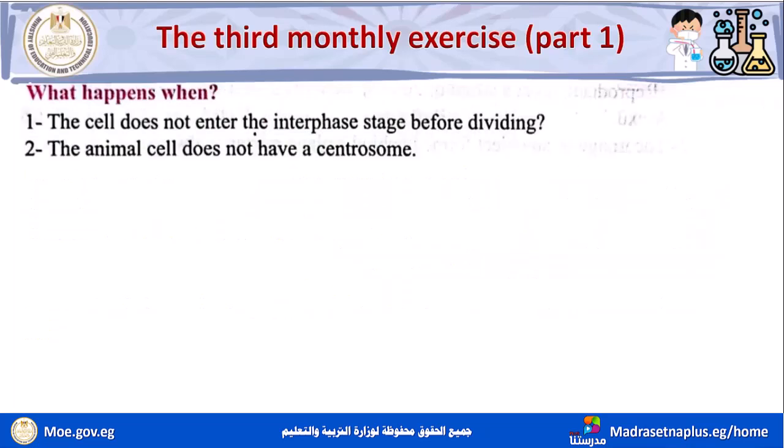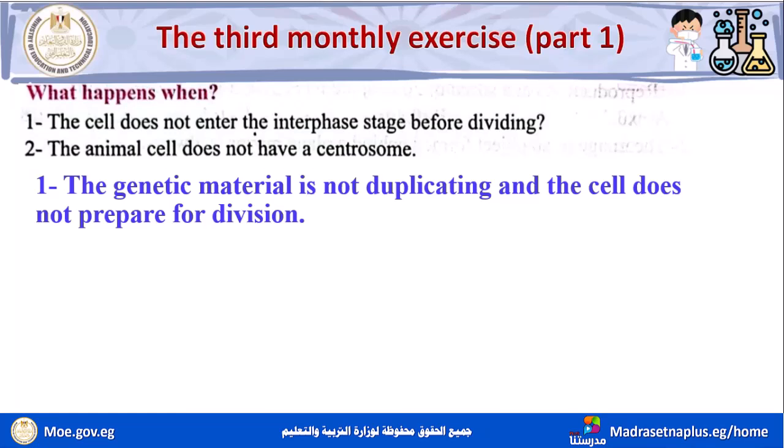Another question, what happens when the cell does not enter the interphase stage before dividing? The cell does not enter the interphase stage before dividing.